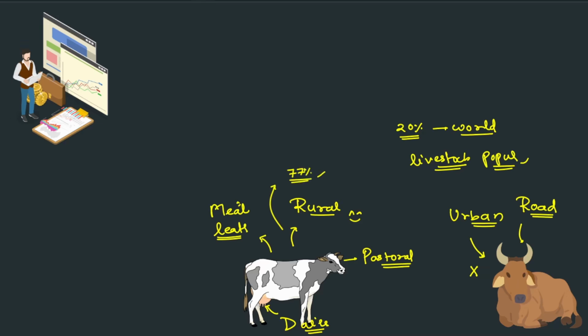Now what happens? They are either herded or left to range on common lands. Pastoralists also protect indigenous livestock breeds and protect traditional knowledge about animal rearing. There has to be some knowledge transfer, which is very important.